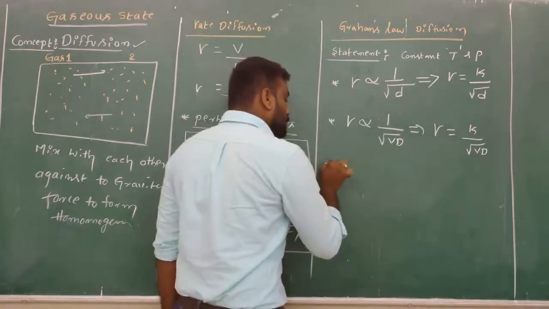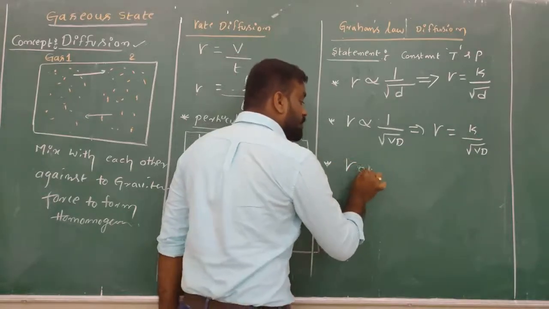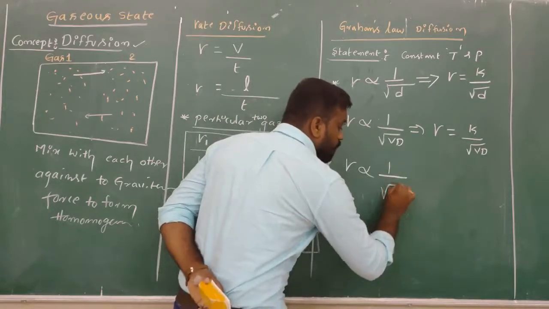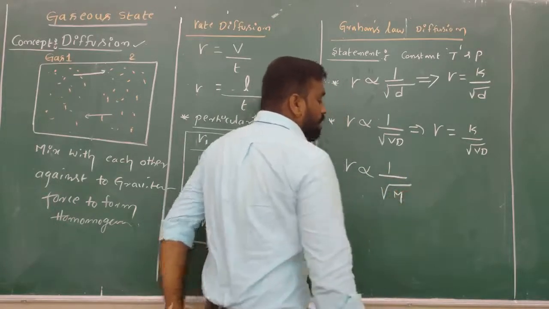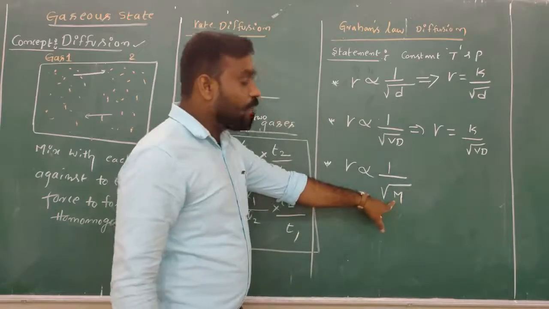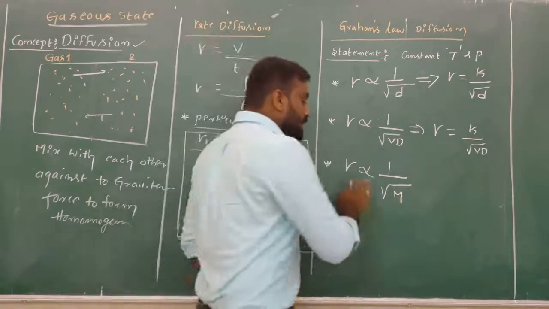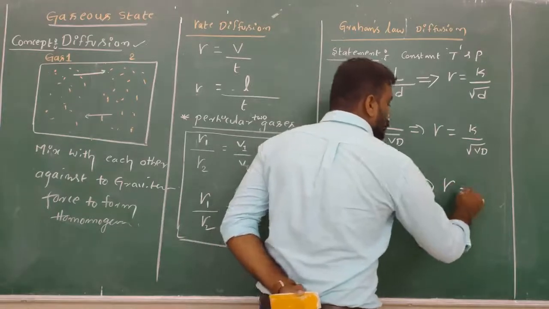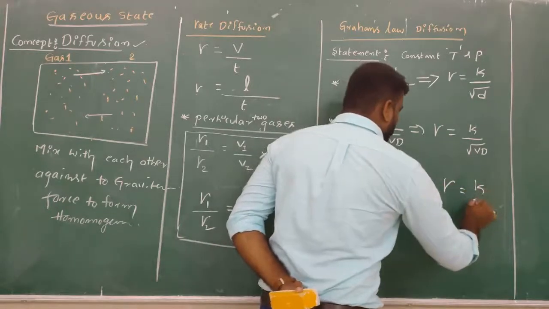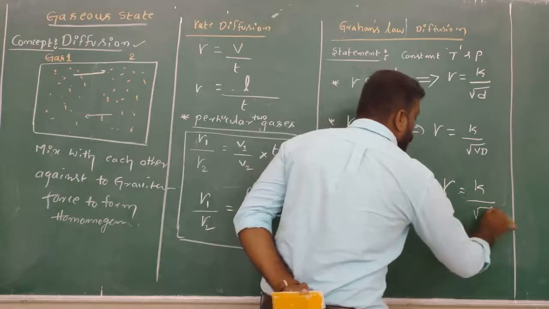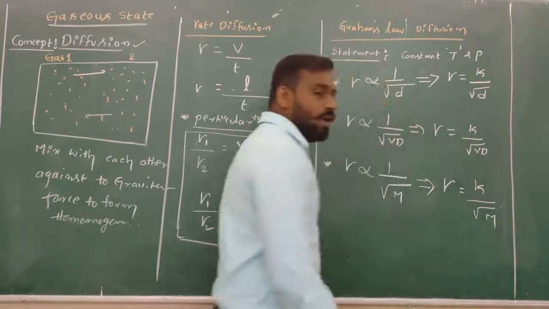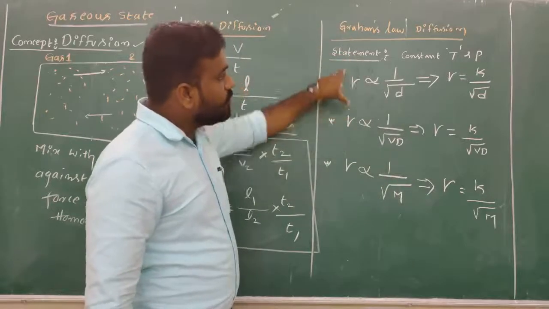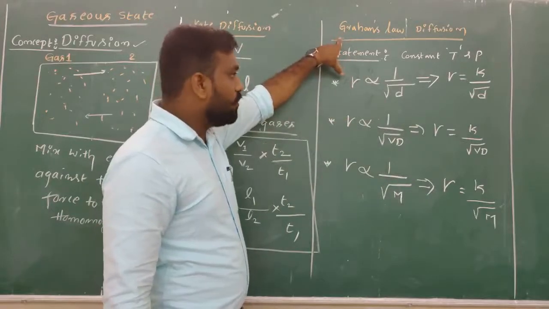And also, the rate of diffusion is inversely proportional to the square root of molar mass of any gas. Then, removing the proportionality, R is equal to K divided by root M. These are all the formulas used in Graham's law of diffusion.